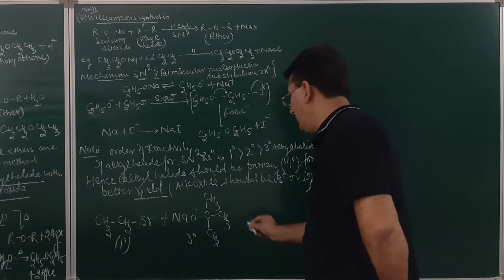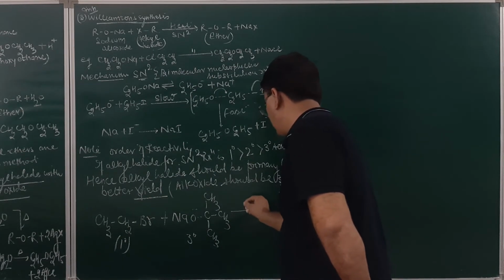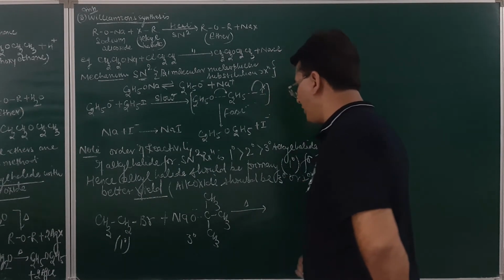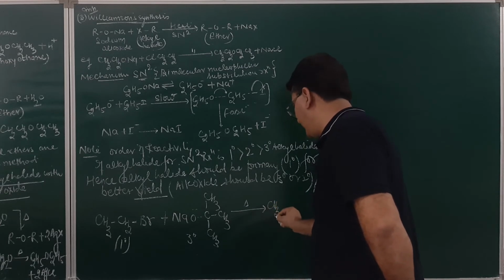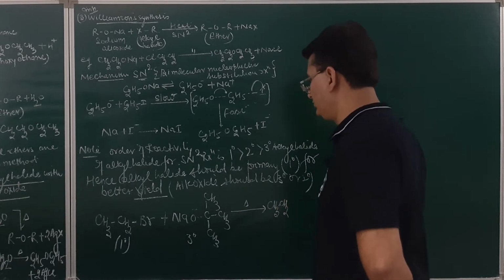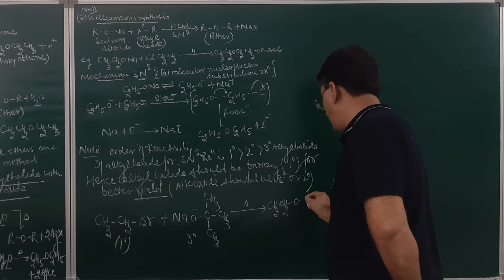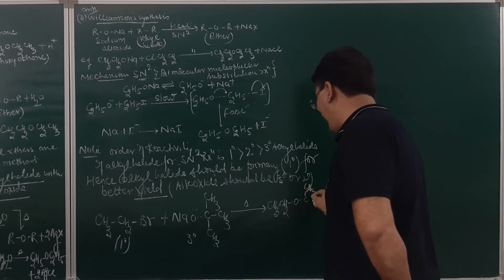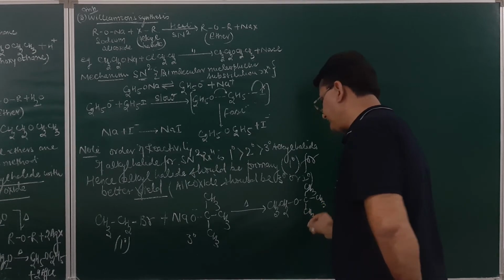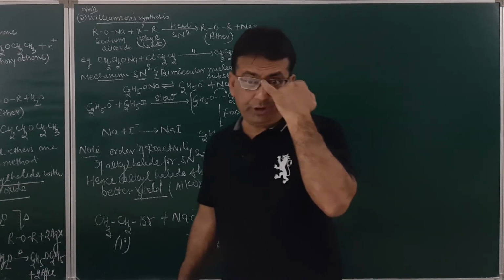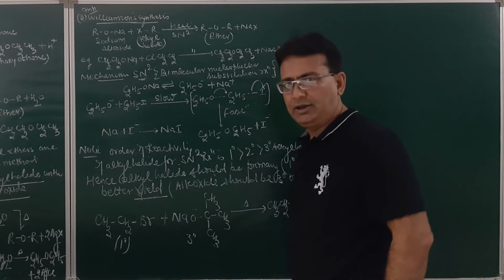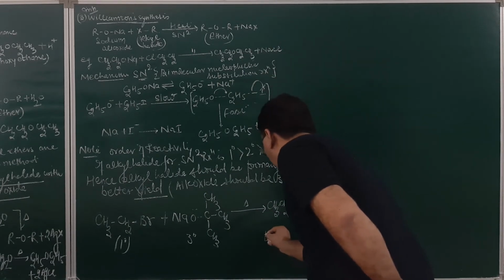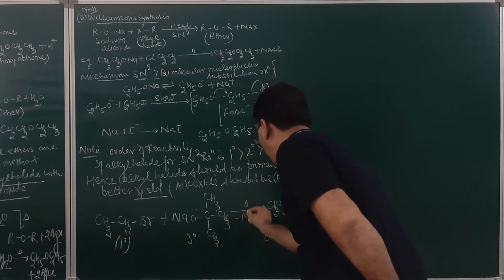Am I clear? And we heat this. The major product will be ether. This will be CH3, CH2, O, C, and this will be CH3, CH3 and CH3. So this is tertiary butyl ethyl ether formed, along with sodium bromide.